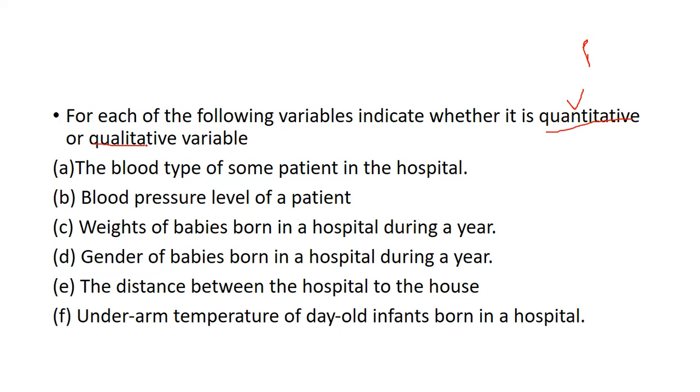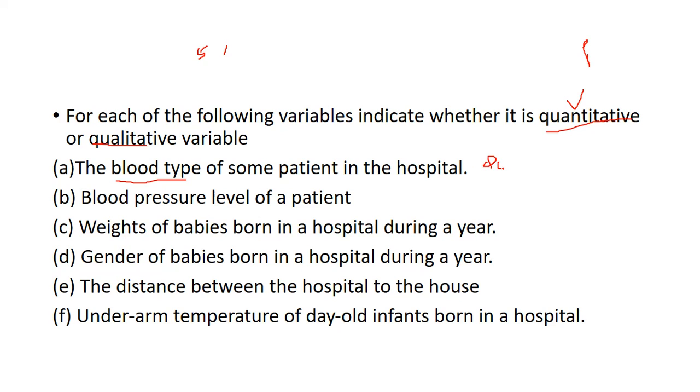Now, the blood type of some patients in the hospital. Here we are dealing with blood type, and we are not measuring anything. If we take 5 patients, we are not measuring, so it goes to qualitative, that is okay.